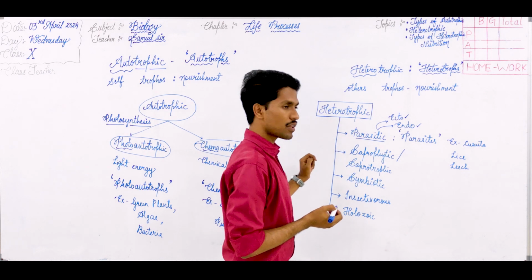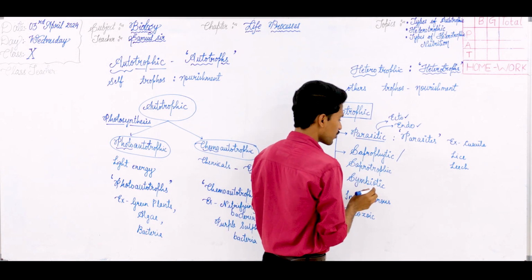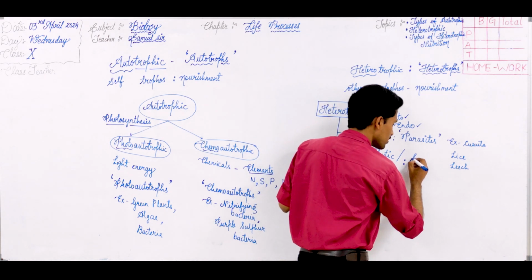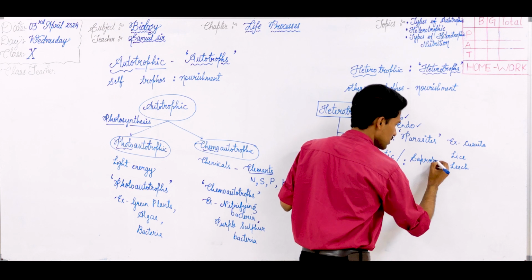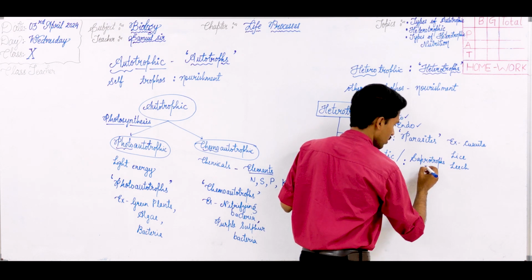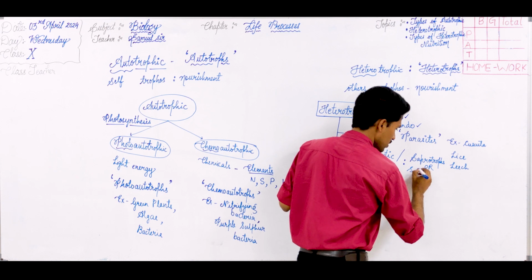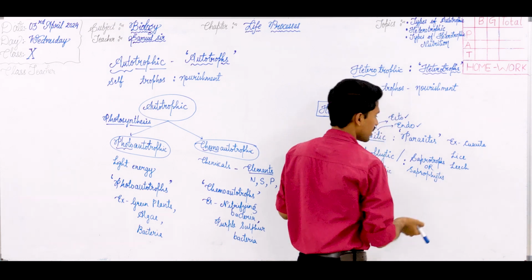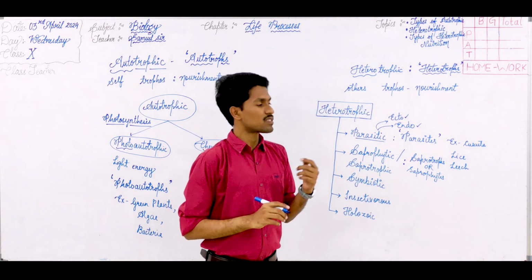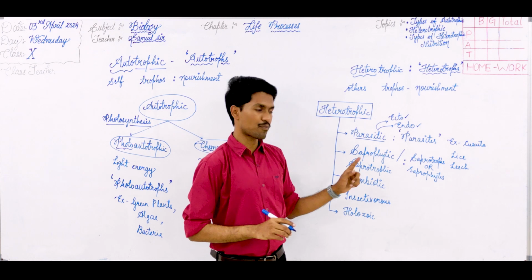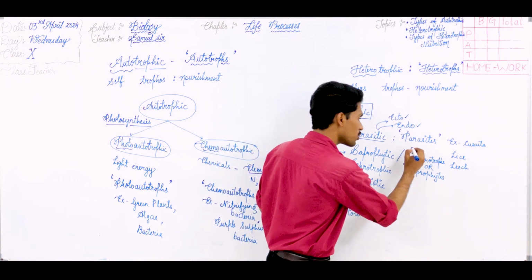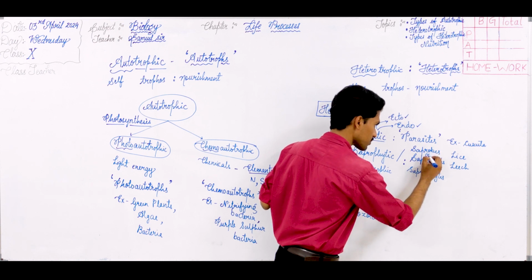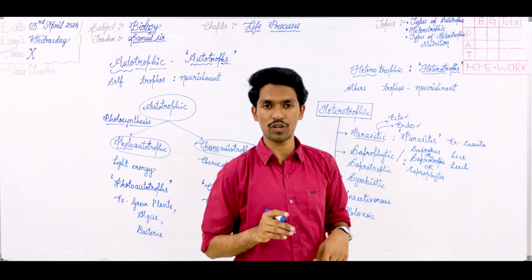Now, talking about the next type of mode of nutrition, saprophytic, which is also called saprotrophic mode of nutrition. The organisms which follow this mode of nutrition are called saprotrophs, or they are also called saprophytes, and they are also called saprotrophic organisms or saprophytic organisms. There is one more word existing. You can call them saprobes. So these are the different synonyms you should be knowing.